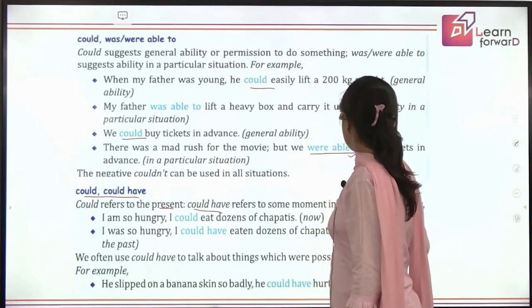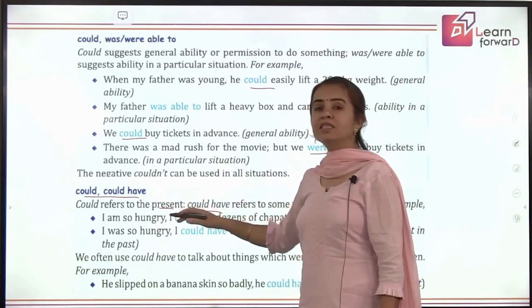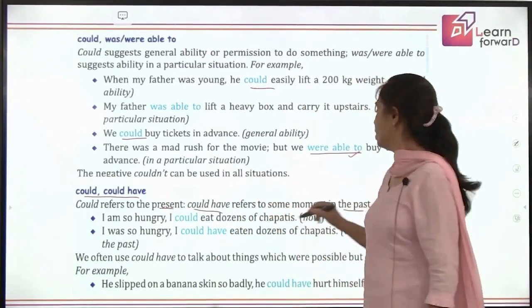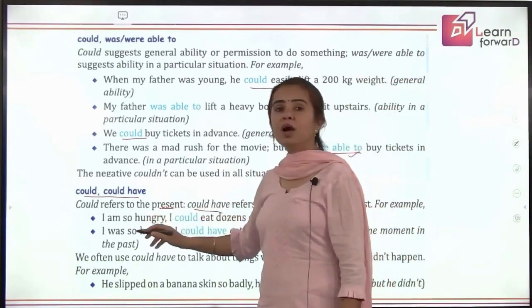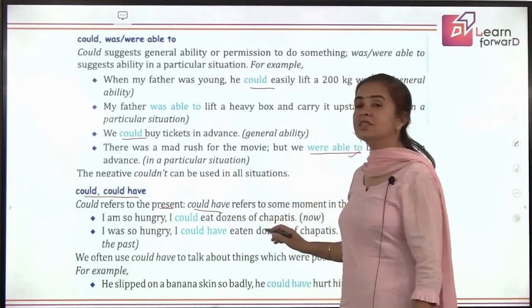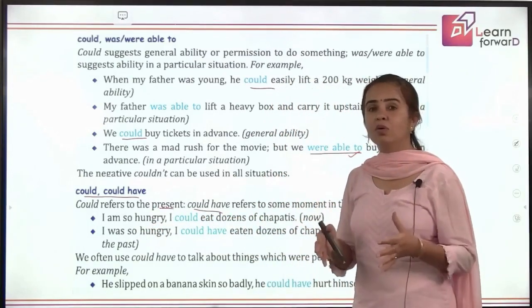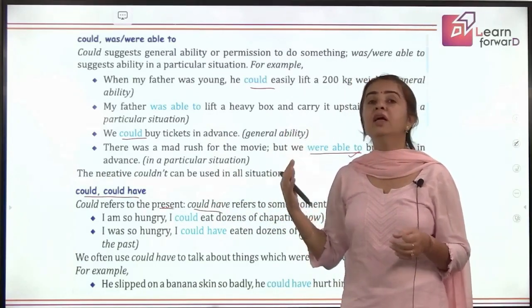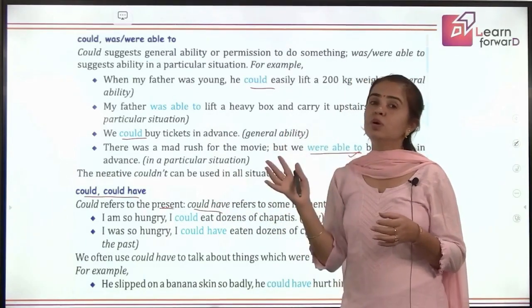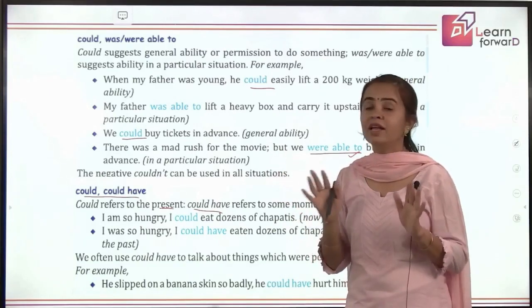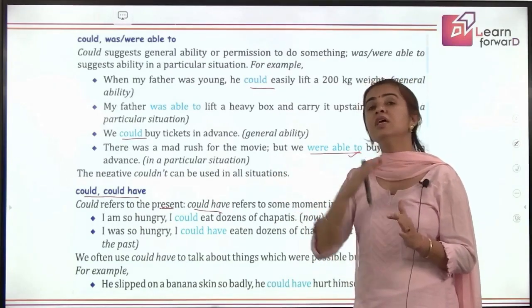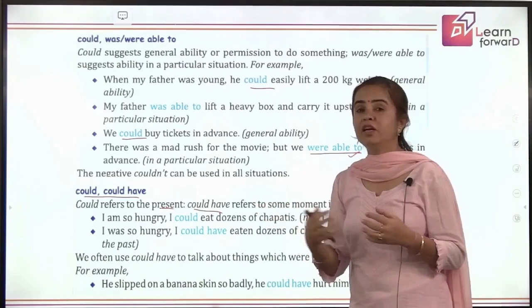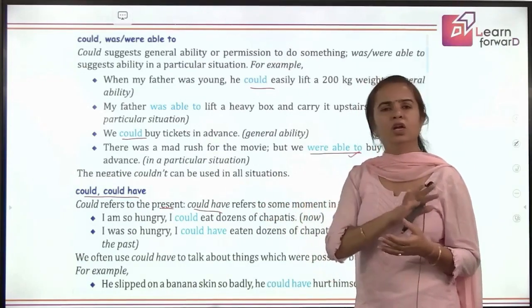This is used in past. Sorry, could refers to present and could have refers to past. Like, I am so hungry, I could eat dozens of chapatis now. But if you say I was hungry and I could have eaten, that means in past you could have eaten, but you have not done that. So could have shows you had the ability, it was such a situation, but still you didn't do that.